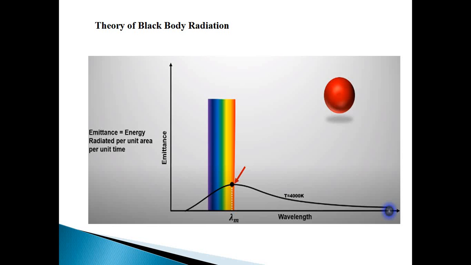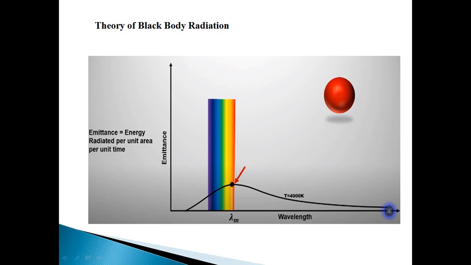This is a graph between wavelength and emittance. Emittance is energy radiated per unit area per unit time. Taking wavelength along the x-axis and emittance along the y-axis at a particular temperature, T equal to 4000 Kelvin, when we go on increasing the wavelength, the emittance goes on increasing up to a particular wavelength, that is the peak wavelength.